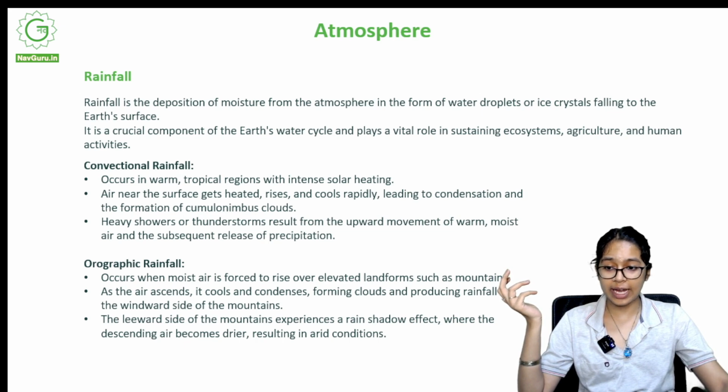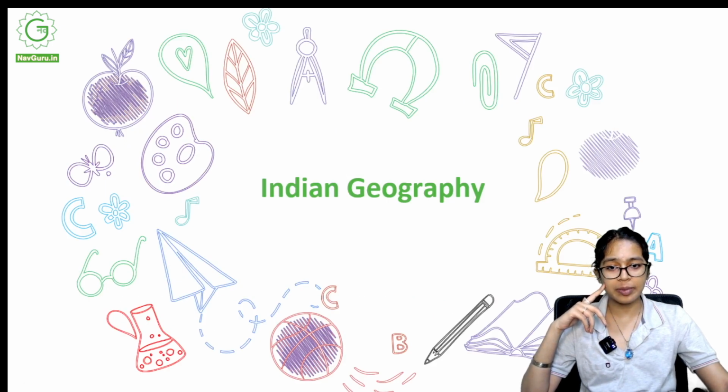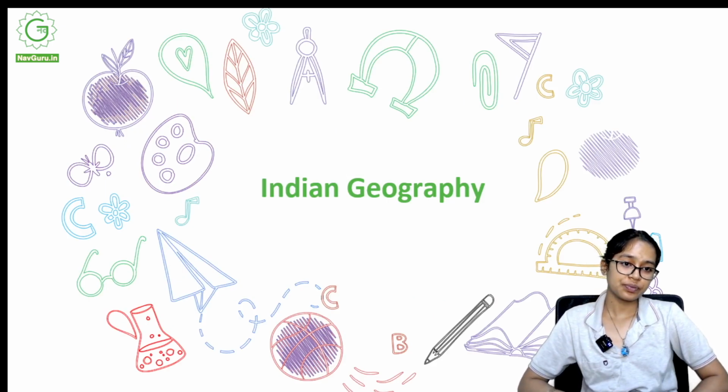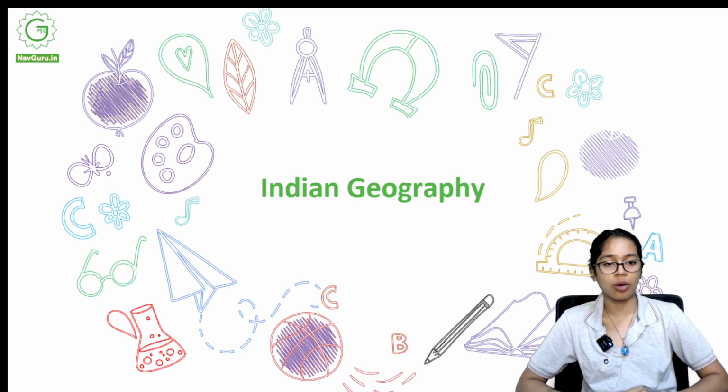And with this we end this topic. Amazing. Now we shall go ahead with Indian geography. Indian geography basically talks about the physical divisions that we have in the Indian subcontinent, which everyone is basically aware of. It's something that we have studied for a long time.